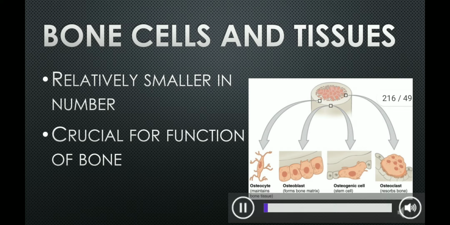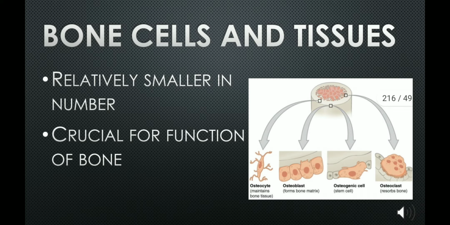Bone cells and the tissues. Bone only contains a relatively small number of cells. That is, when you take a single bone, the bone cells only cover a small area of the bone. But the function of these cells is really crucial for the proper functioning of a bone. It helps in formation, repair, resorption, etc.